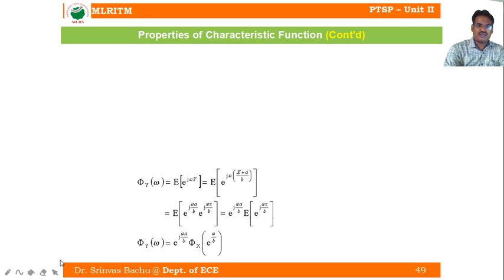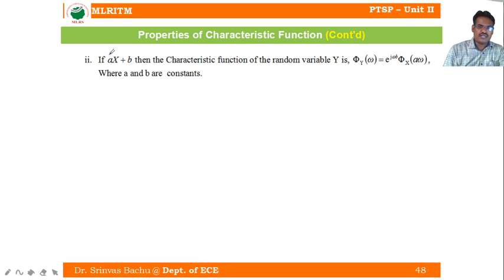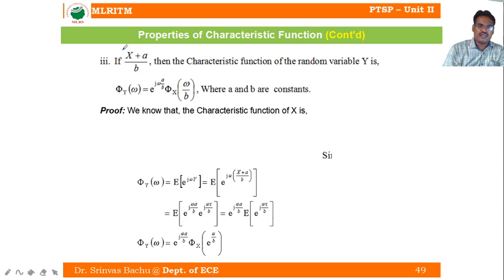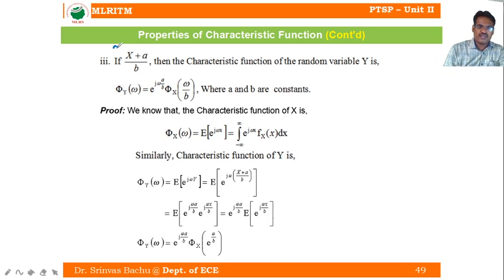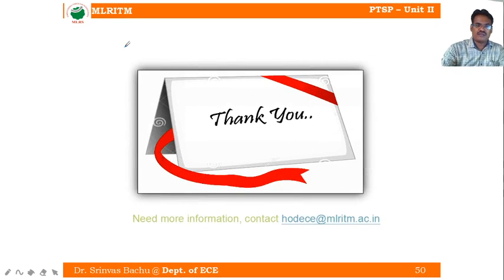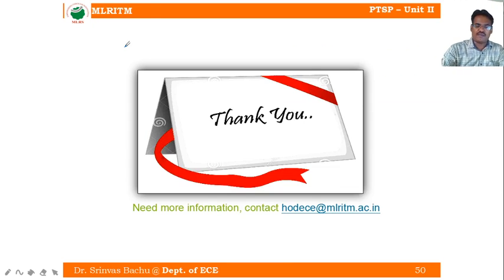In the previous one, my second property, I mentioned capital Y equal to ax plus b. You can add this. And here also it's if y equals x plus a by b. Clear? So these are the properties of the moment generating function and now the characteristic function we saw. In this way we can estimate the moments of a random variable about origin. Thank you one and all.